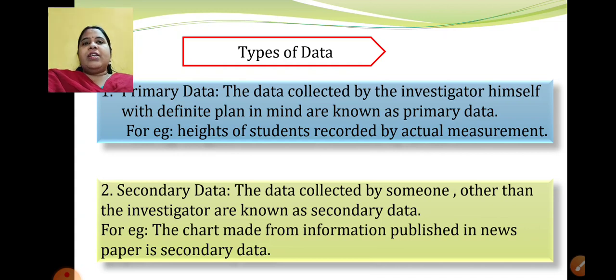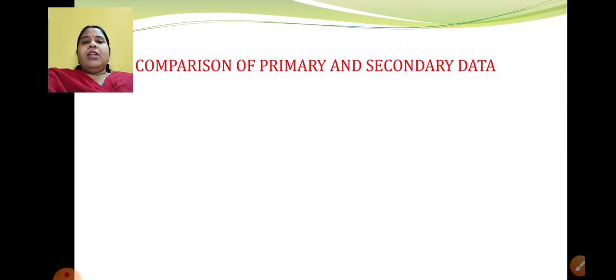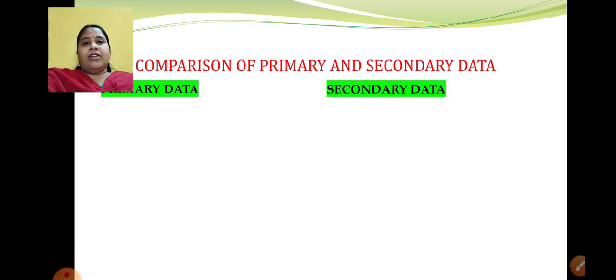I hope you are understanding it. The data which is collected by the investigator himself is a primary data. The data which is collected by someone other than the investigator is known as secondary data. Okay. Now, in order to make the concept of types of data very clear, let us understand the comparison between them. Okay, what is the comparison of primary data and secondary data?